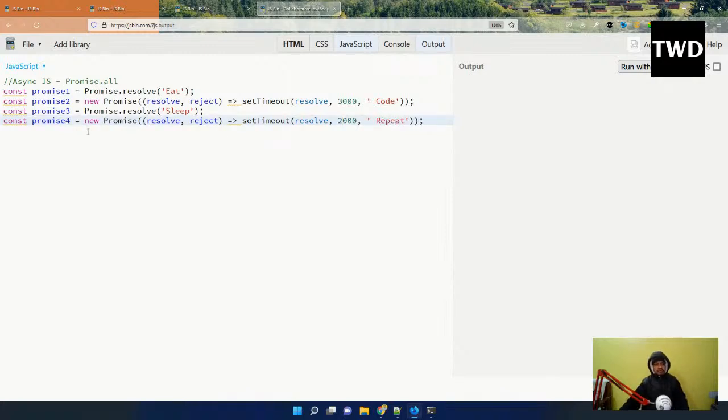So I have all these 4 promises. These 2 are running instantaneously, and this is running after 3 seconds, and this is running after 2 seconds. So this is also a short form in which you can give this.